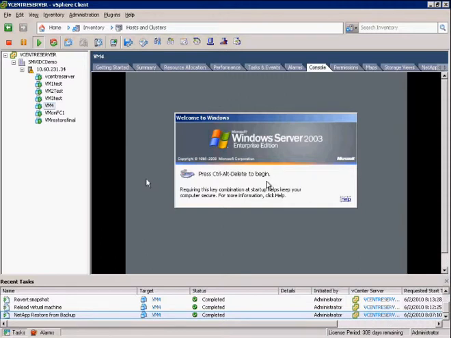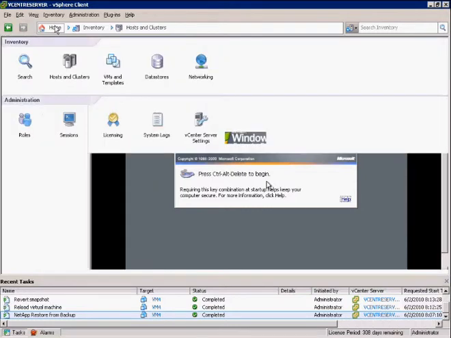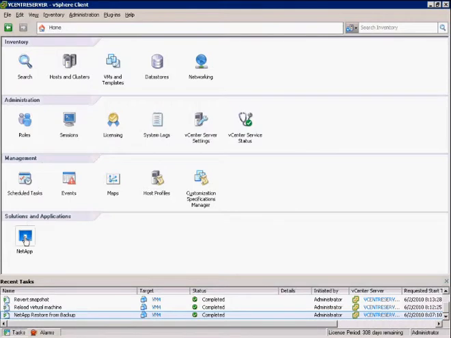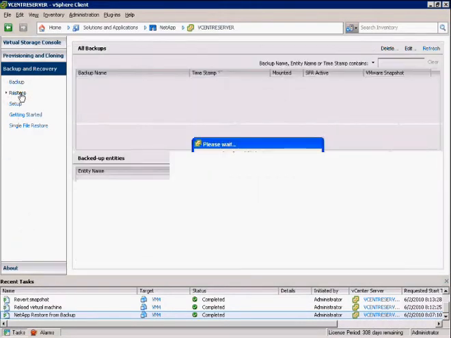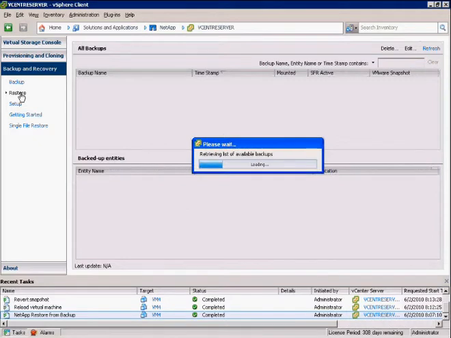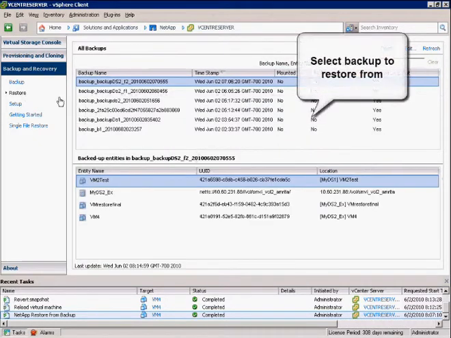Now the same restore operation can be performed using the home view or the NetApp tab that's available on vCenter. Click on Restore. You will be presented with a list of backups.